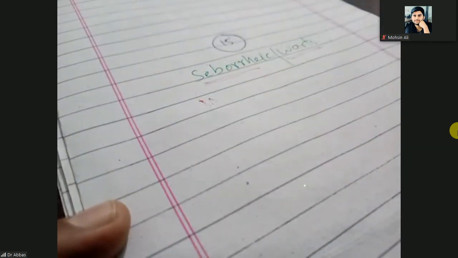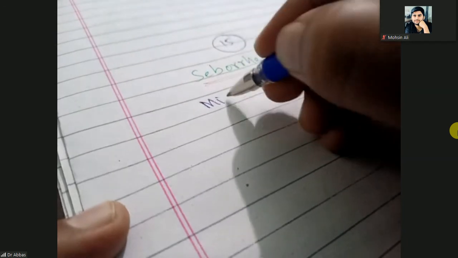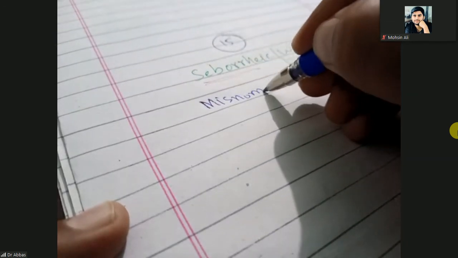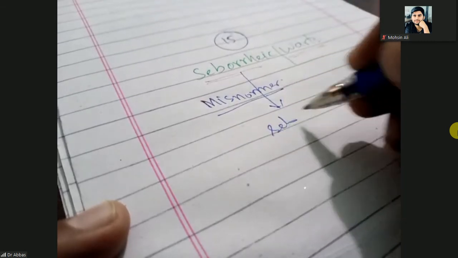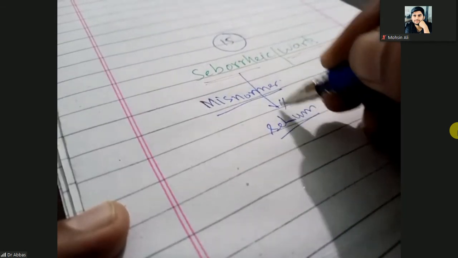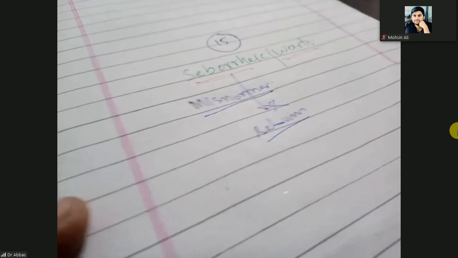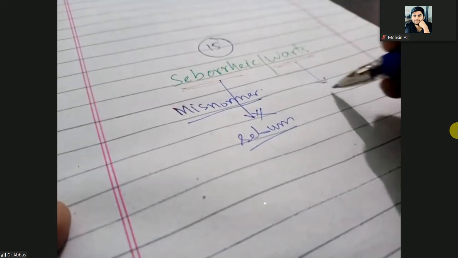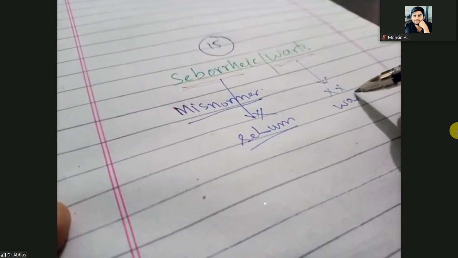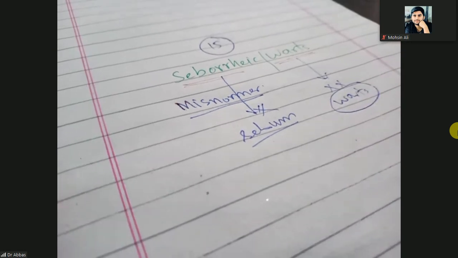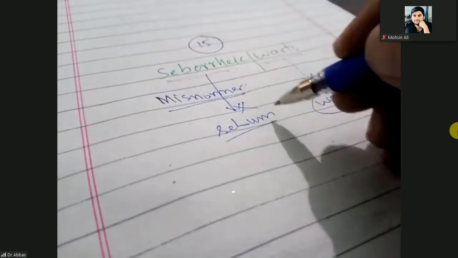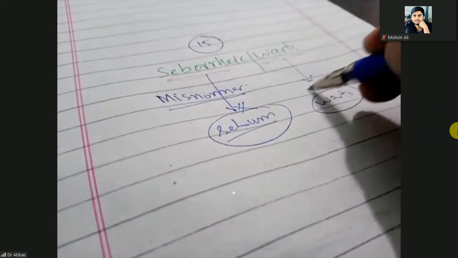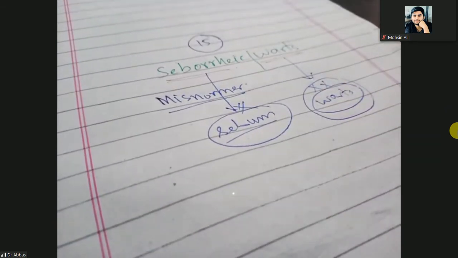So actually, how is it a misnomer? It is not related to sebum. Therefore, it is not seborrheic, and these are not warts. Therefore, this word is a misnomer. So they have nothing related to the sebum, and these are not warts, these are papules.